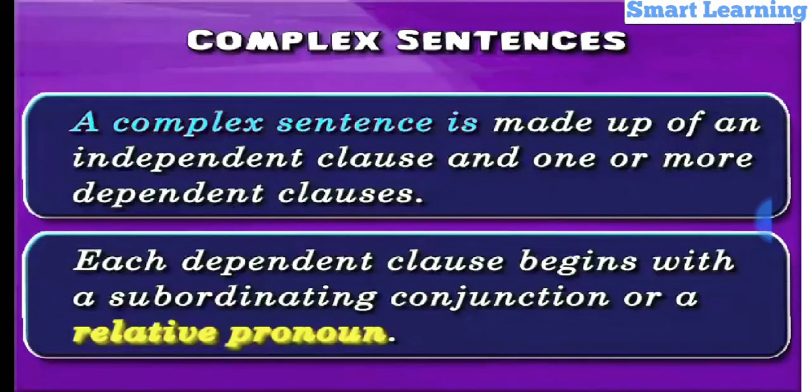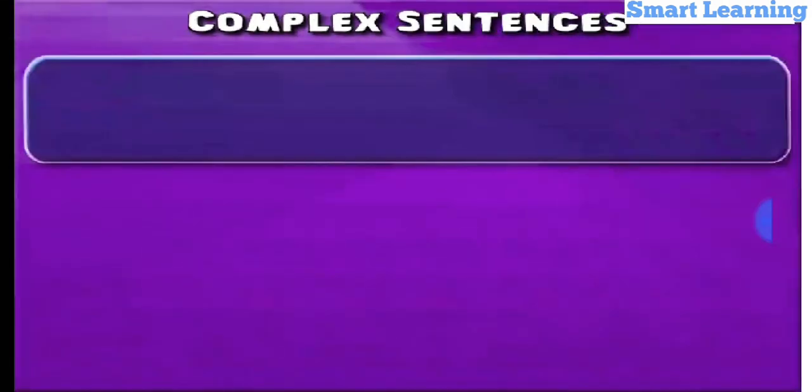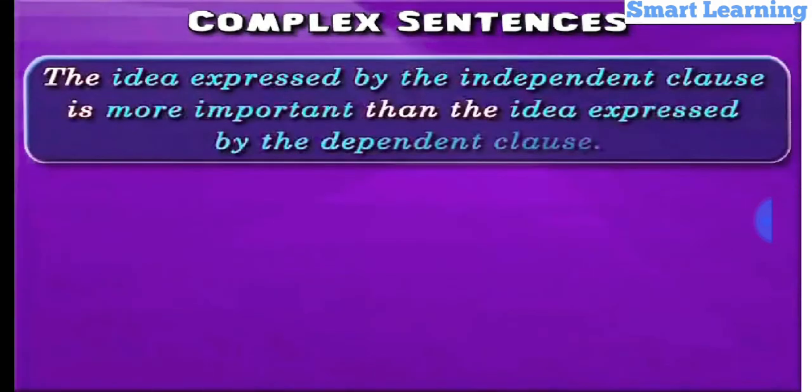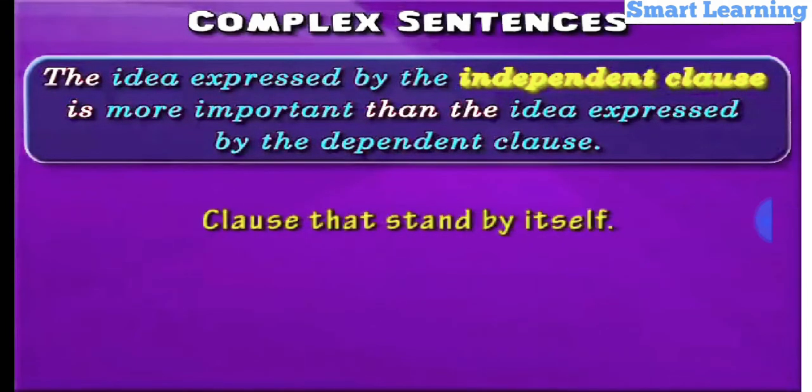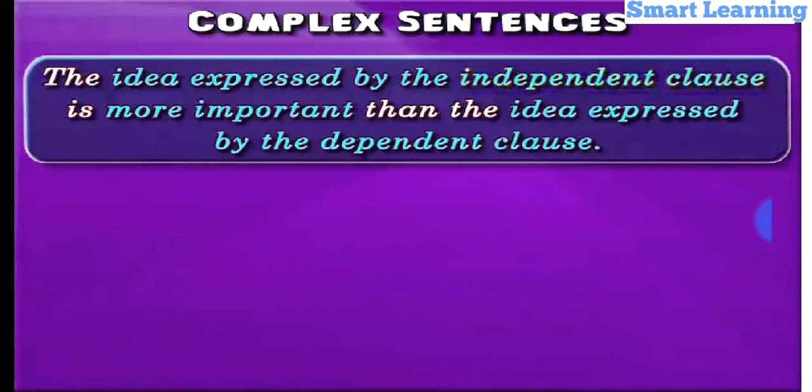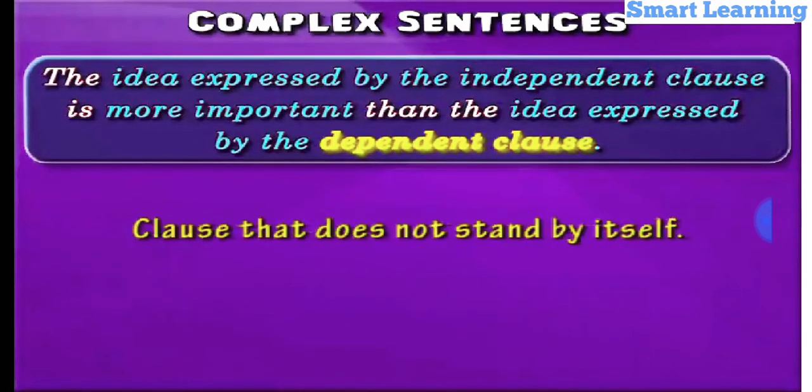2. The idea expressed by the independent clause is more important than the idea expressed by the dependent clause. So, in a complex sentence, the idea shown by the independent clause, the clause that can stand by itself, assumes more importance than the idea shown by the dependent clause, that is, the clause that does not stand by itself.